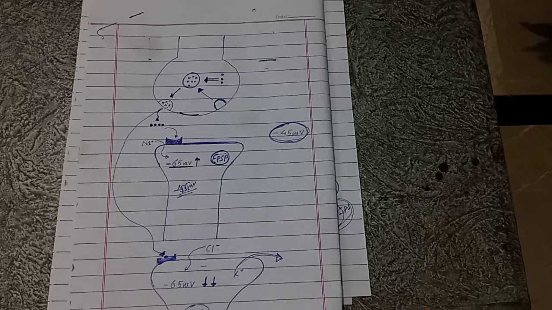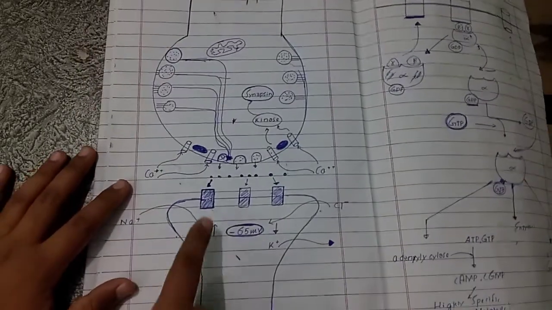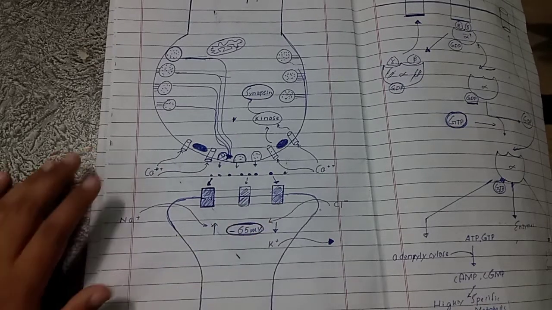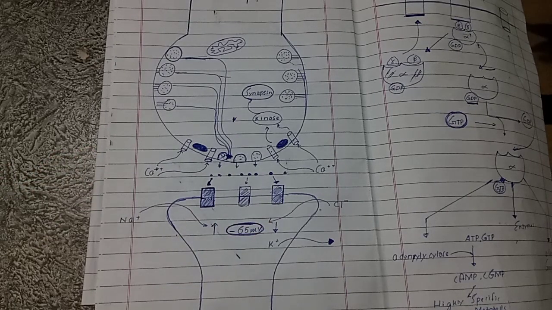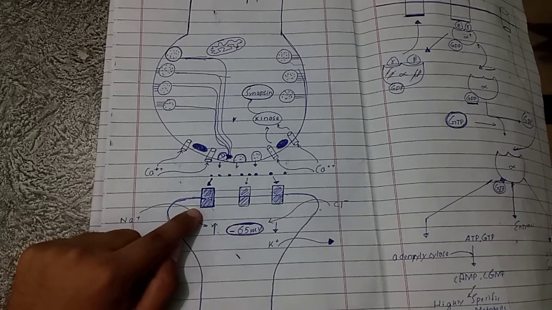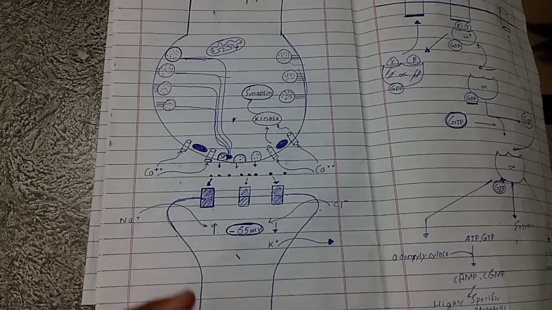When the metabolic machinery of the postsynaptic neuron is excited, the number of postsynaptic receptors which are of excitatory type is increased, and the postsynaptic receptors which are of inhibitory type are decreased. So when excitatory postsynaptic receptors are more than inhibitory postsynaptic receptors, they will ultimately excite the successive neuron.